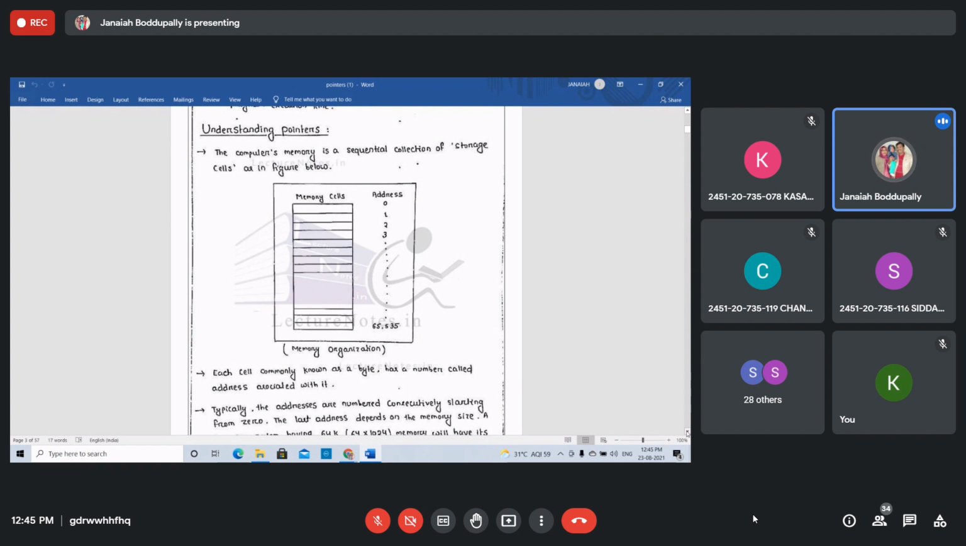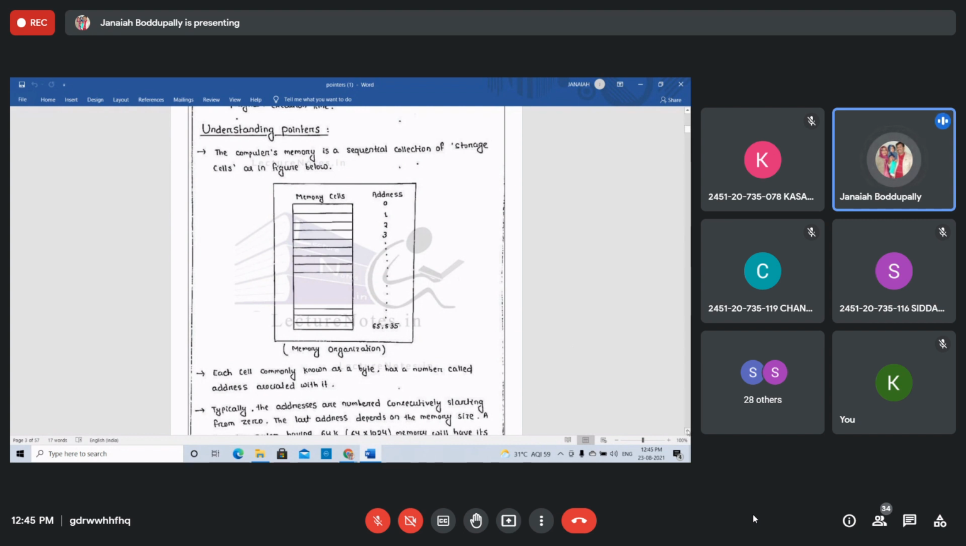We have taken that character char takes 1 byte and integer takes 2 bytes. Whatever it is, each cell is 1 byte. Each cell has a number called an address associated with it. This is the address associated with a particular cell. Each cell, commonly known as a byte, has a number called address associated with it.